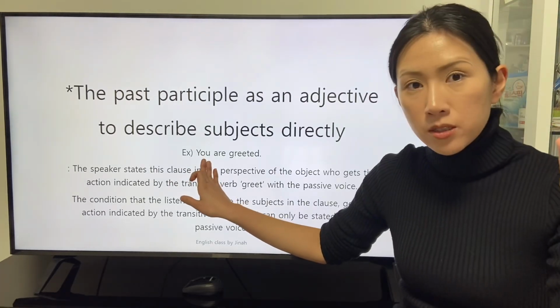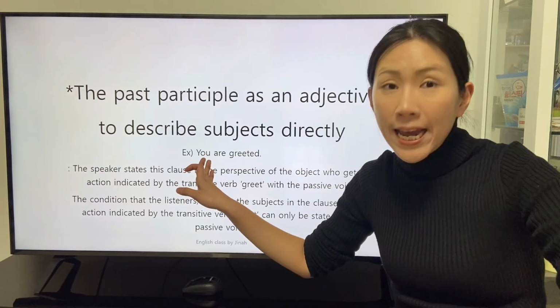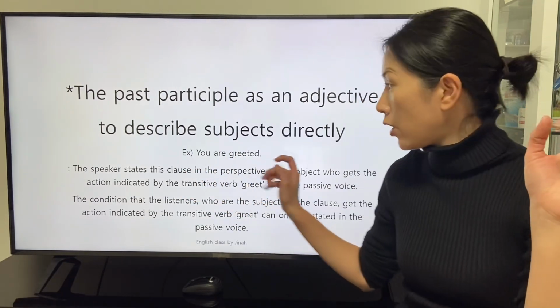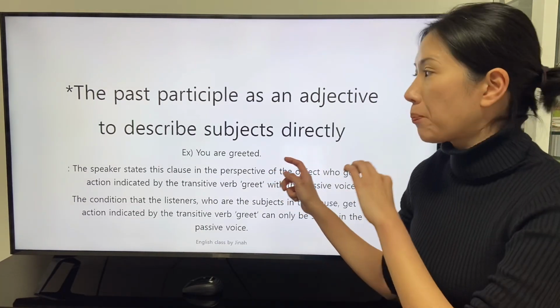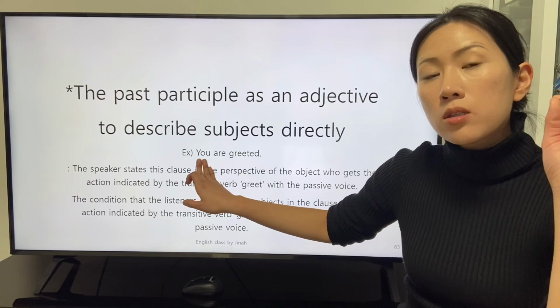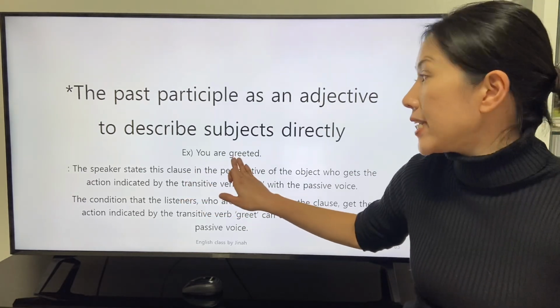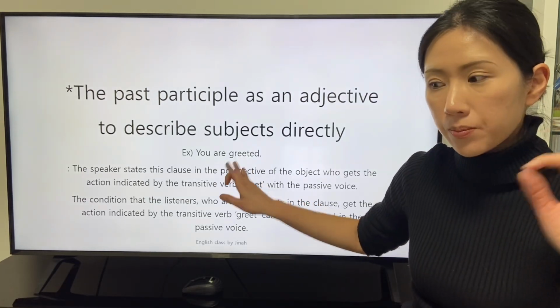The subject, who are the listeners, get the action indicated by the transitive verb greet from an unstated subject. The listeners are the objects of the action indicated by the transitive verb greet.